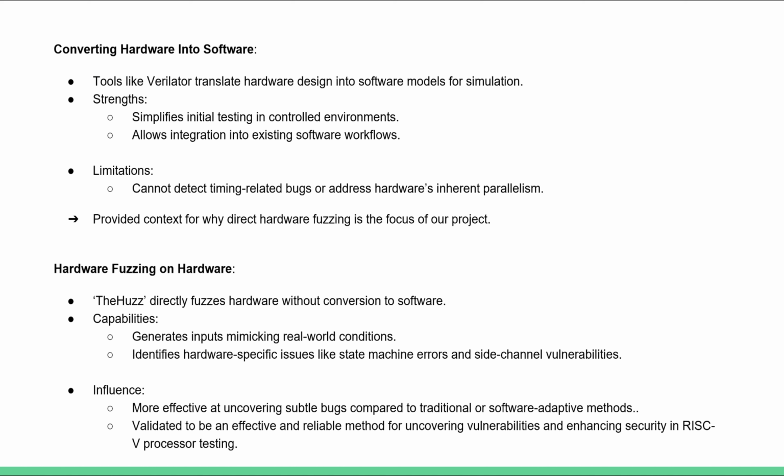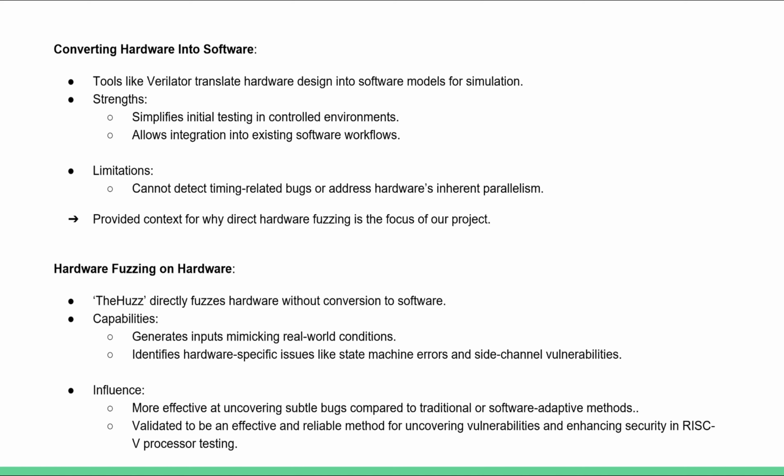Next is converting hardware into software, which examines how tools like Veriladder translate hardware designs into equivalent software models for testing. This approach allows hardware to be simulated in a controlled environment, usually enabling basic functionality testing and easy integration into existing software workflows. However, as also highlighted in our report, this method has limitations when applied to complex hardware systems.